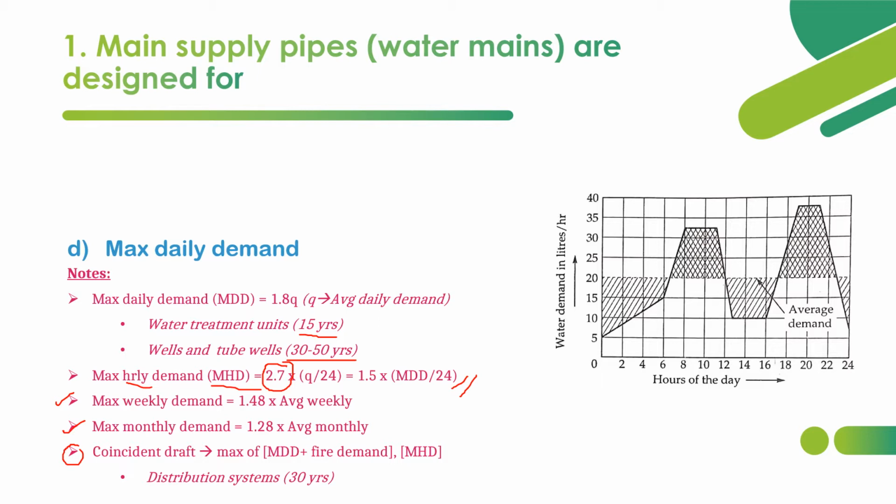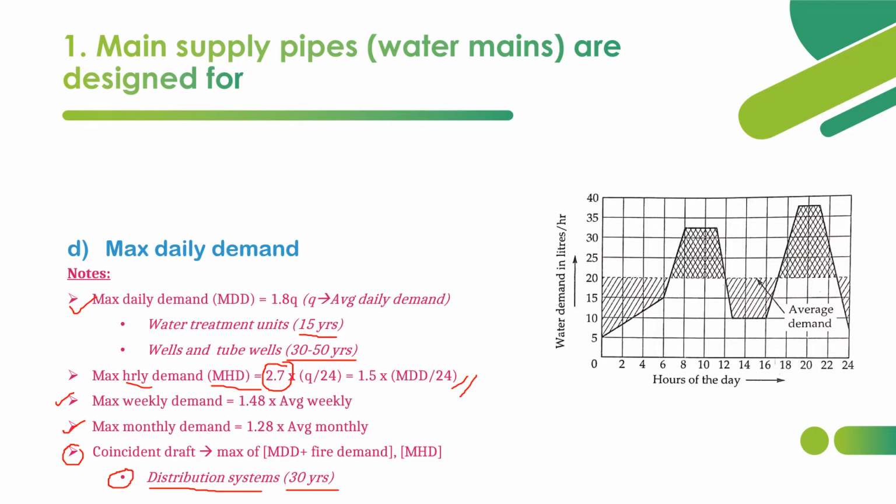The coincident draft is used to design distribution systems, which are designed for a period of 30 years. So these are some applications and various types of demand. MDD is 1.8 times average daily demand.